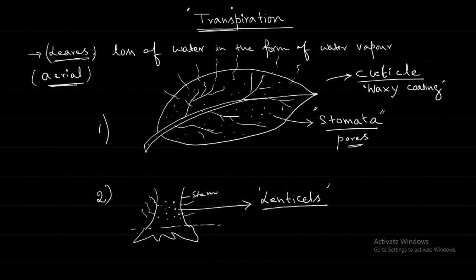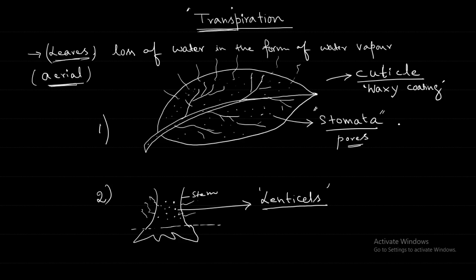There we realize that the outermost layer of the leaf is a waxy coating called the cuticle. Water can escape as water vapor through the cuticle also, but a very small amount compared to the stomata.